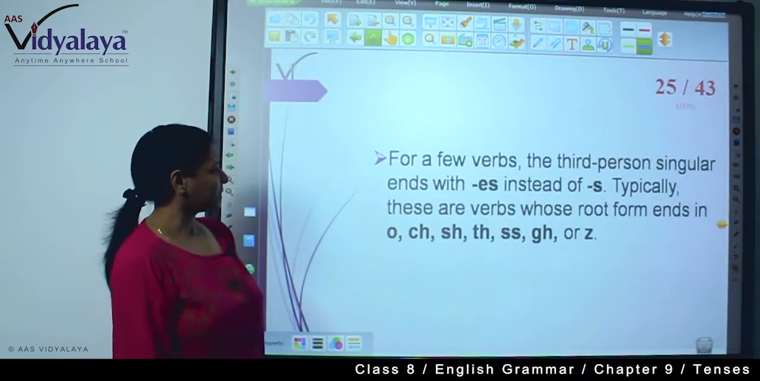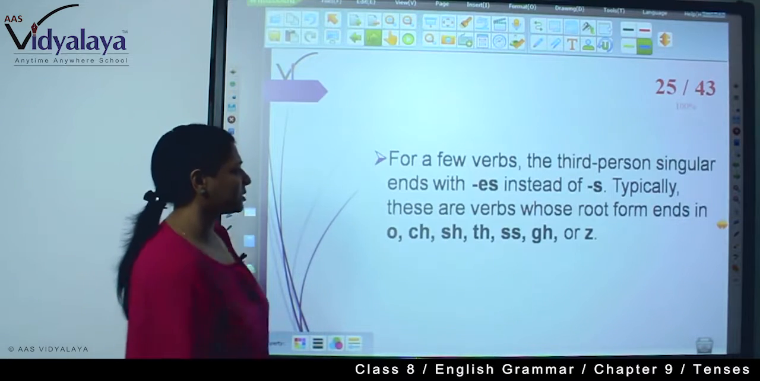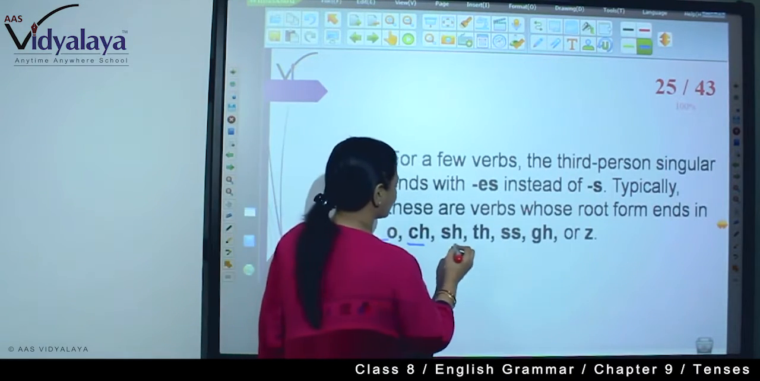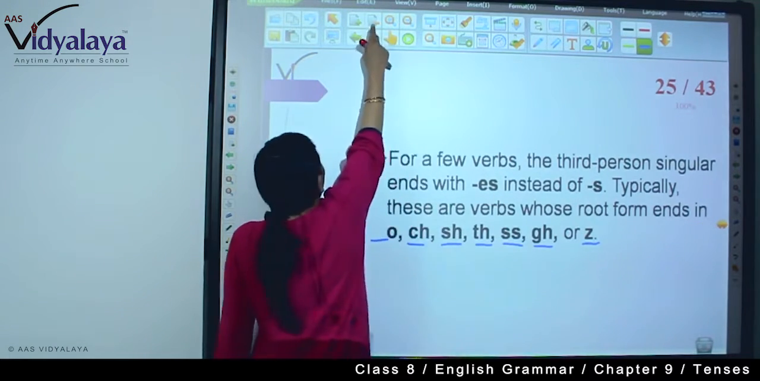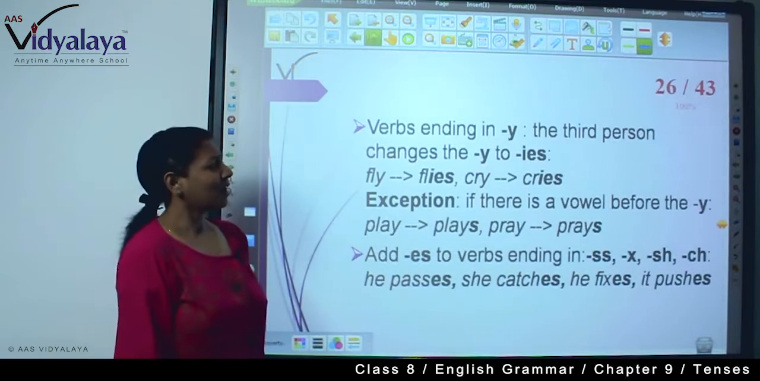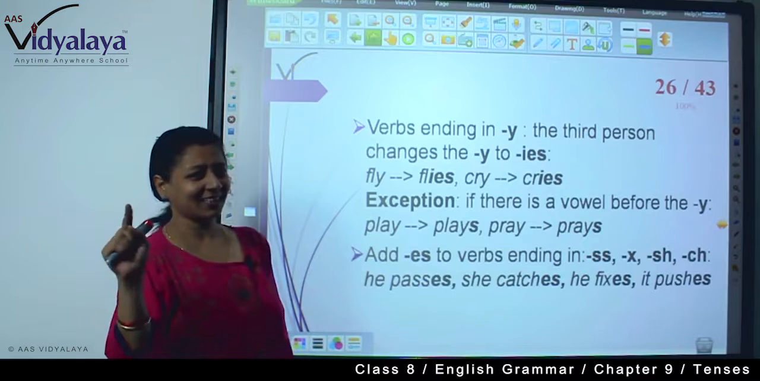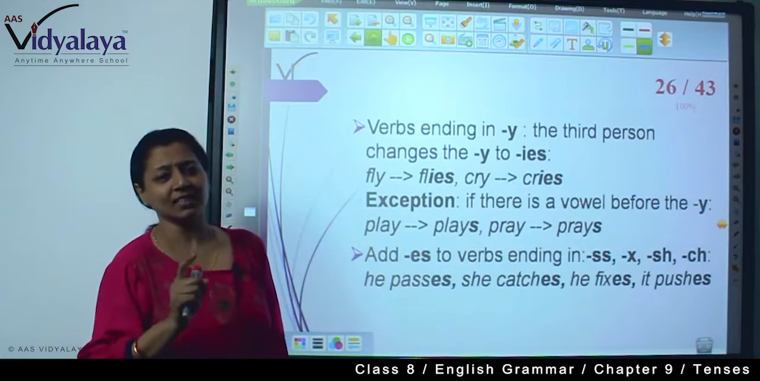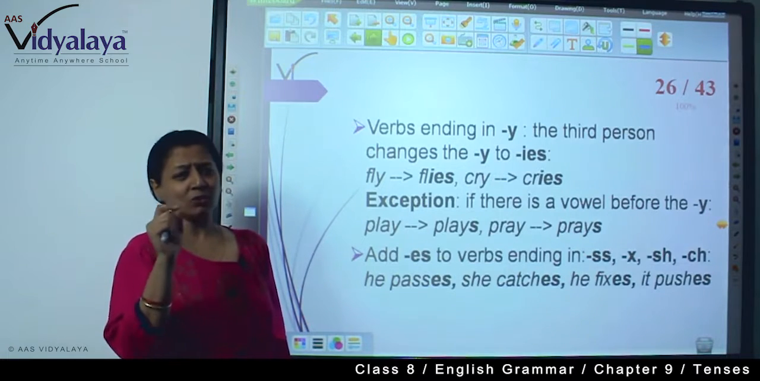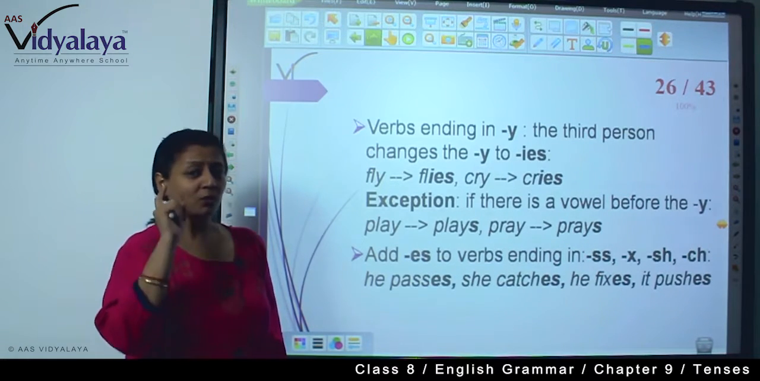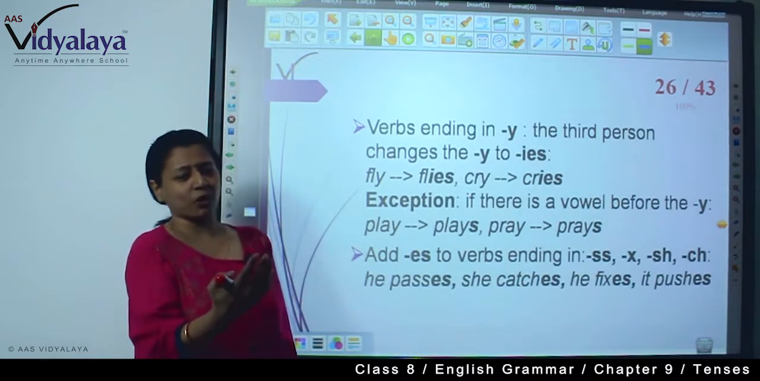For a few verbs, the third person singular ends with es instead of s. Typically, these are verbs whose root form ends in o, ch, sh, ss, gh or z. Now, for verbs ending in y, the third person changes the y to ies. See, you will have to learn the spellings. All the rules are not applicable in all the words. You will have to learn the spelling. But there are some rules that you can follow.